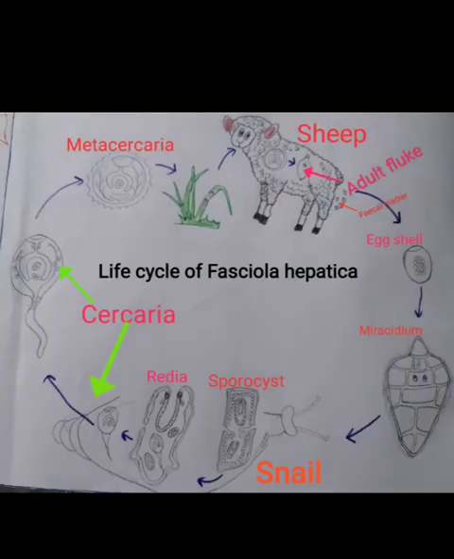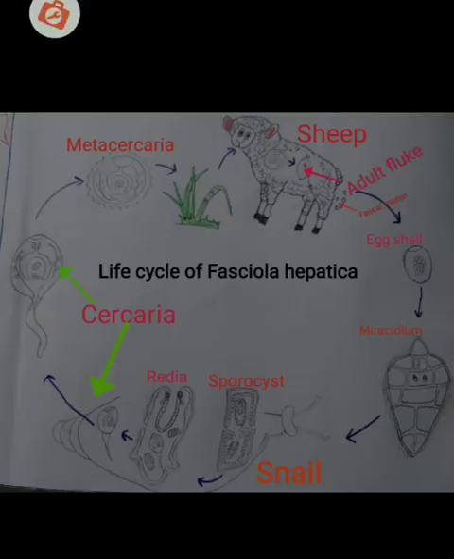Finally, from the egg cell embryo, the first larva comes out, that is Miracidium larva. This Miracidium larva, as you can see here, is an elongated structure with apical papilla and ciliated body. Here you can also see the eye spots, which is photoreceptor. The ciliated body is meant for locomotion of the Miracidium larva.